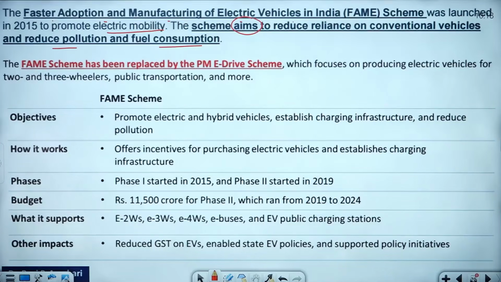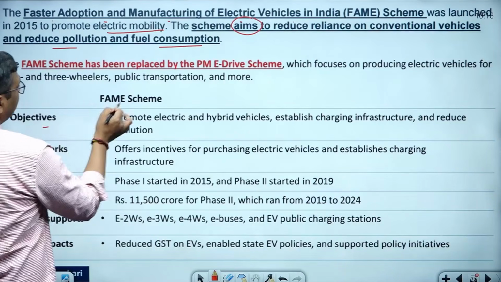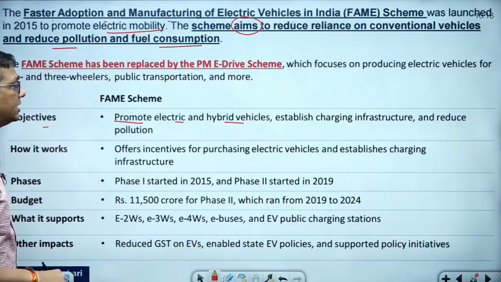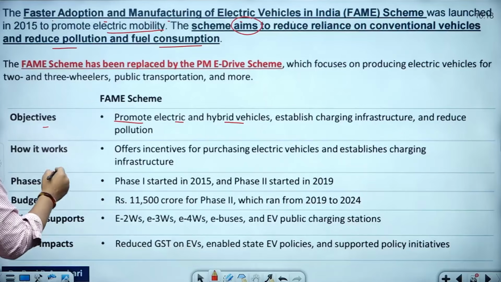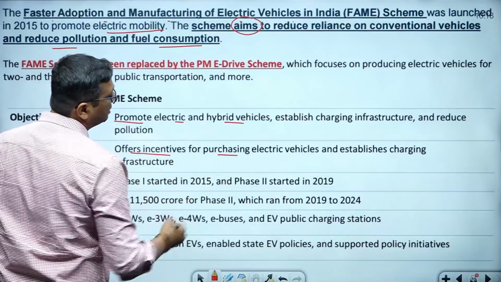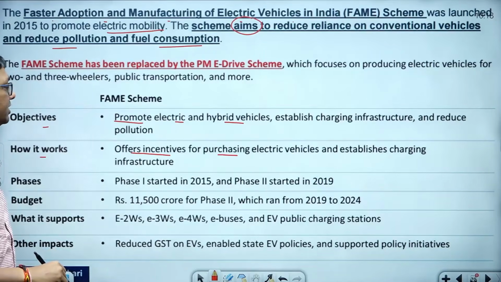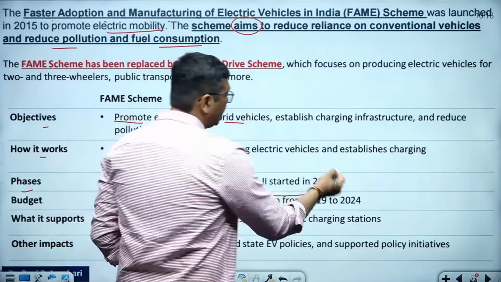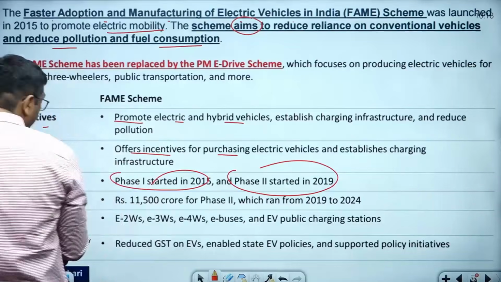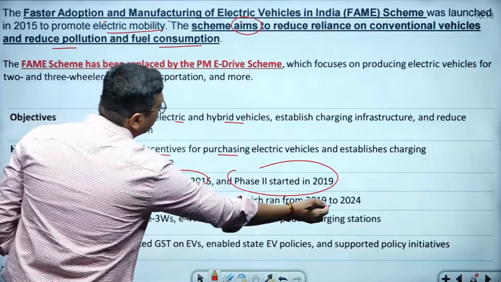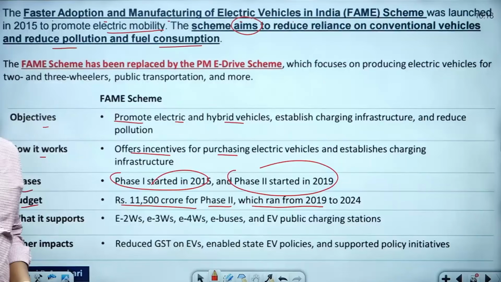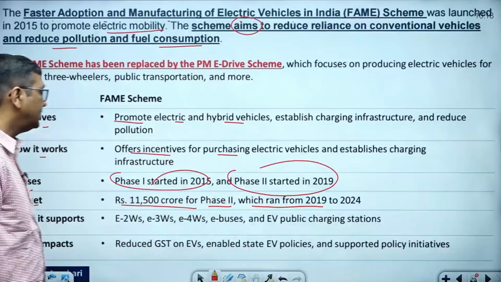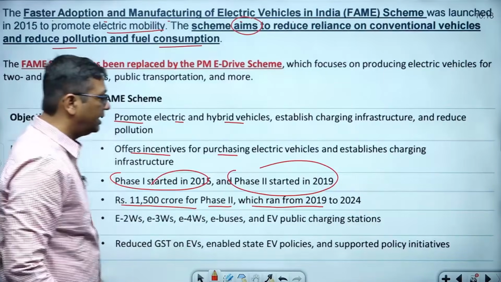Here I brought all the information. The objective of the FAME scheme was to promote electric and hybrid vehicles, establish charging infrastructure and reduce pollution. On how it works, it offers incentives for purchasing electric vehicles and establishes charging infrastructure. Phase 1 started in 2015, phase 2 started in 2019. The budget for phase 2, which ran from 2019 to 2024, was 11,500 crore, and in 2024 your PM E-Drive came. So you must be very clear about all these things.